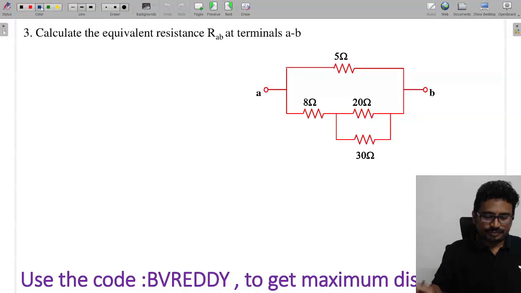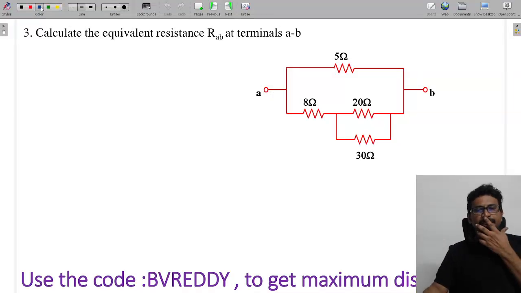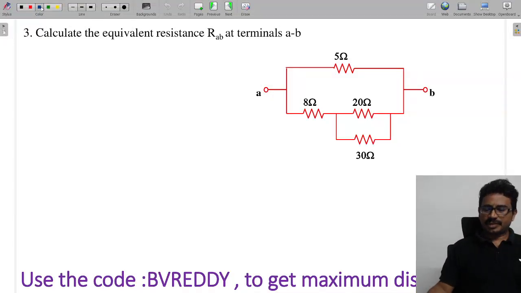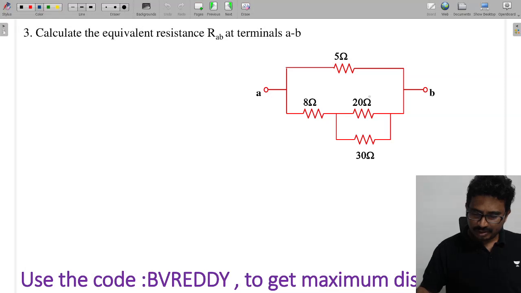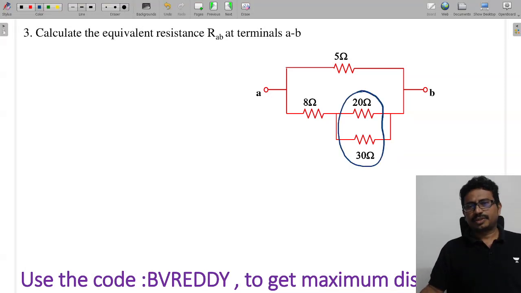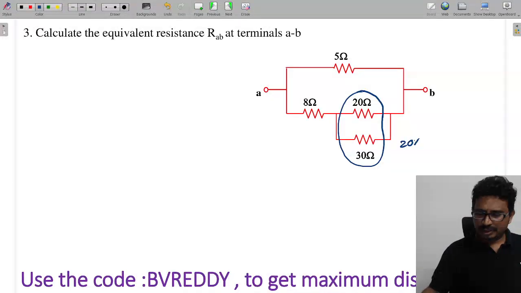Student, calculate the equivalent resistance across AB. Now you can tell me how these two are. Tell me first of all, 20 and 30. These two are parallel. The equivalent is what we can say, tell me. So 20 into 30 by 20 plus 30, which is equal to 50. So this 0 cancels here. This is 5 fourths. That means this value is 12.